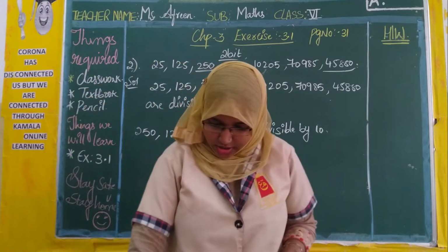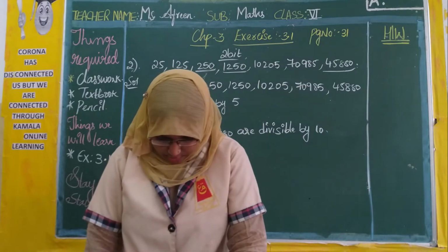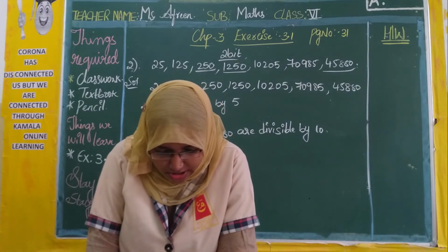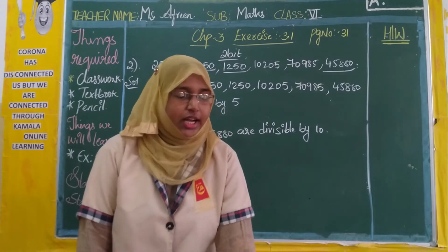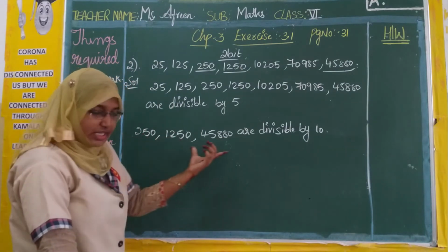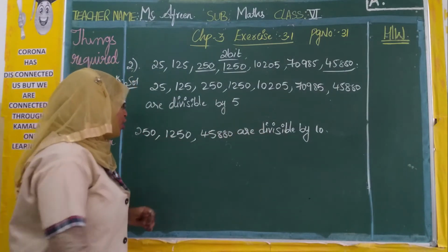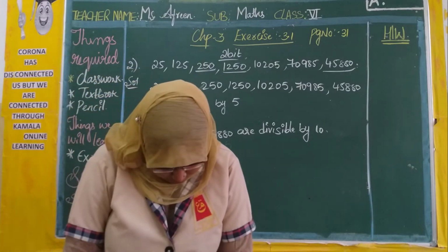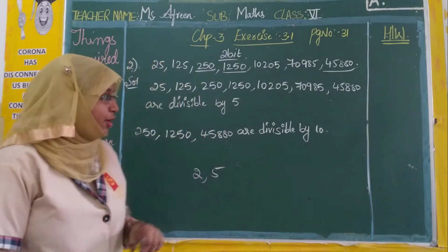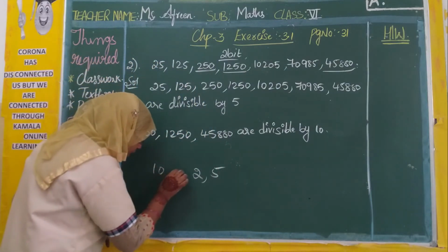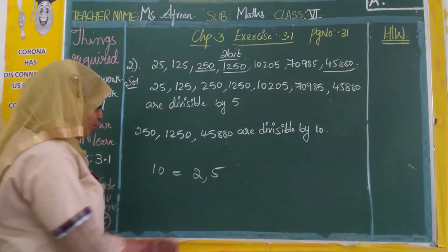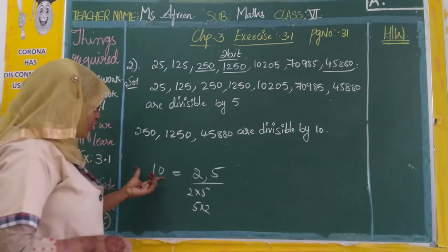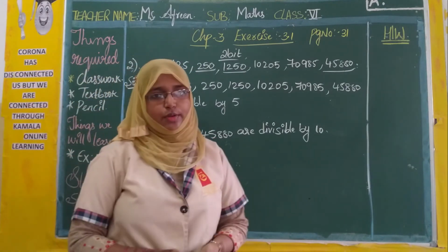Now what is the one more question here they gave? Check whether the numbers that are divisible by 10 are also divisible by 2 and 5. So they are telling us to check whether these three numbers which are satisfying the rule 10 are also divisible by 2 and 5. But if you see, 2 and 5 are also the factors of 10. 2 into 5 is 10 or 5 into 2 is 10. So these 2 and 5 are factors of 10.